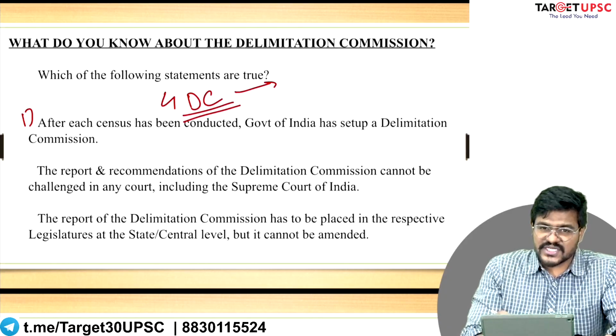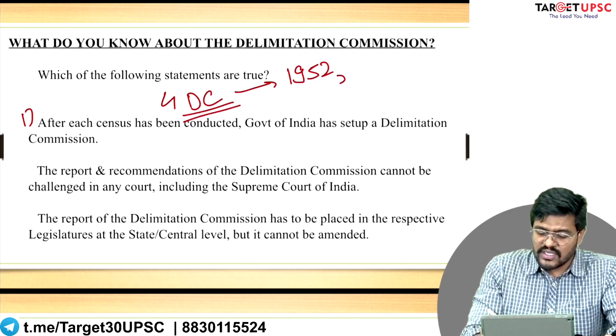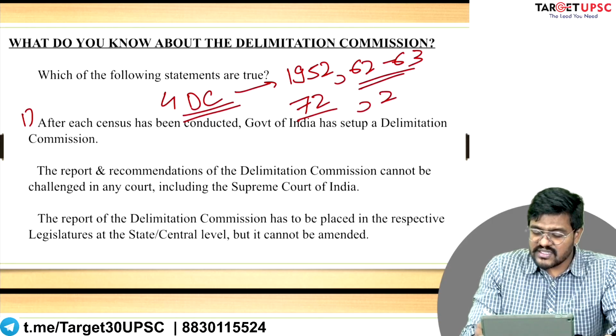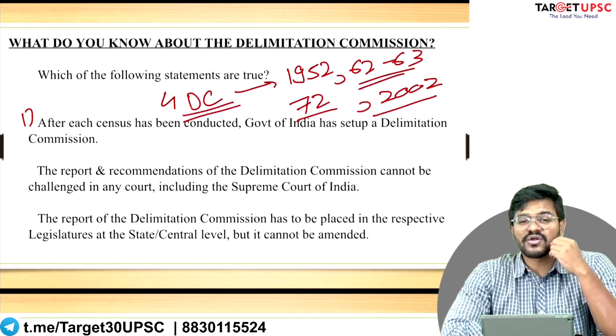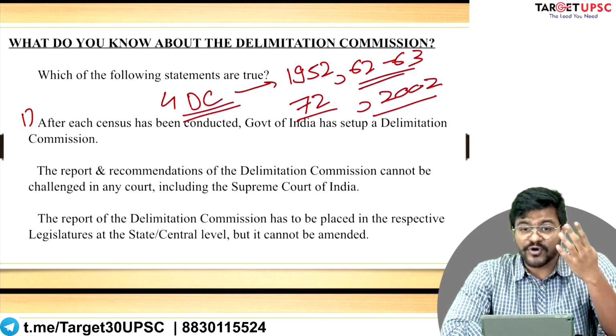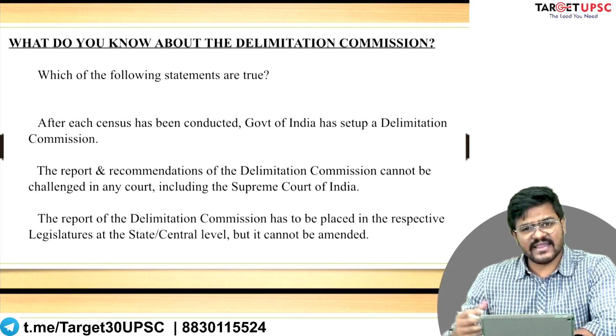In reality, we have only established 4 delimitation commissions till date. Which are these? You had a delimitation commission in 1952, one in 62 and 63, one in the year 72, and one in the year 2002. So the Delimitation Commission of India has been established only 4 times. Why is that the case? We'll discuss that in the next part of the lecture.